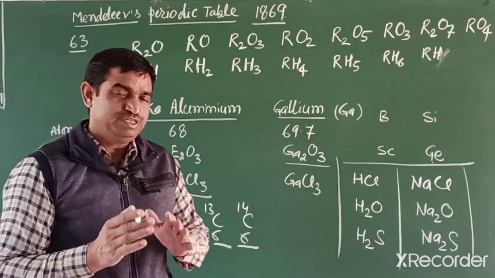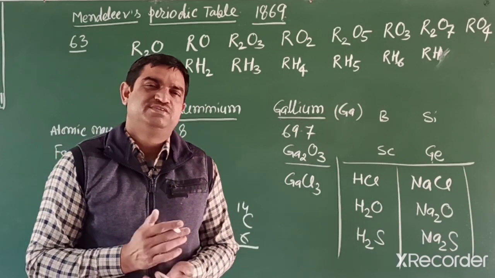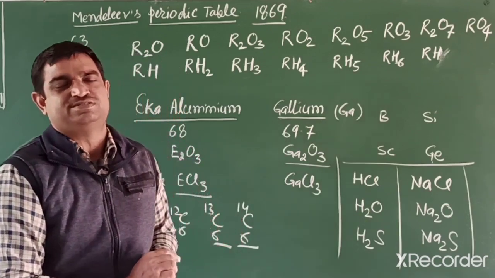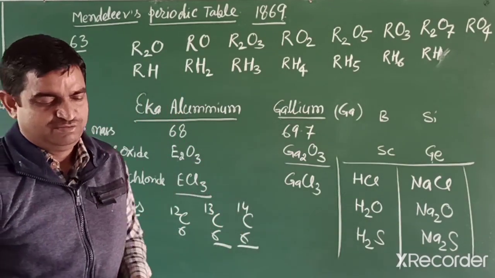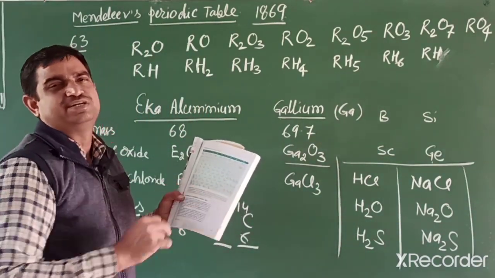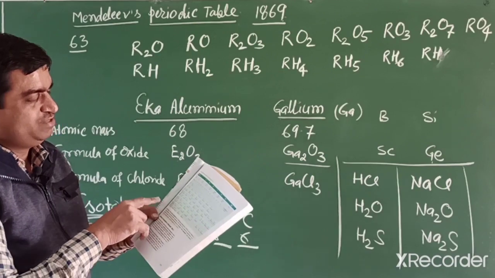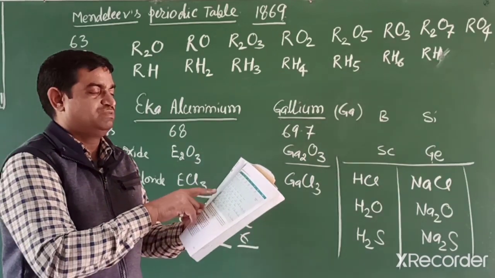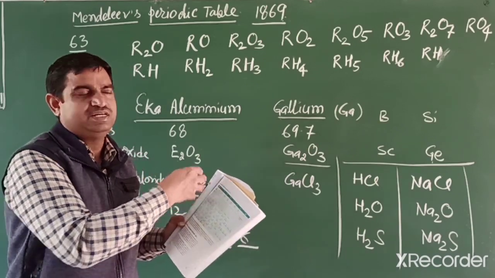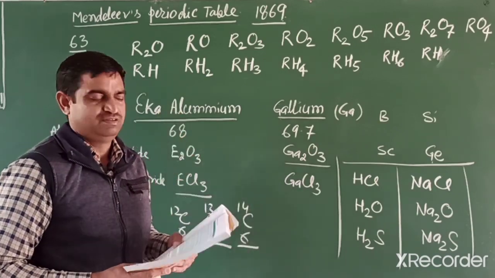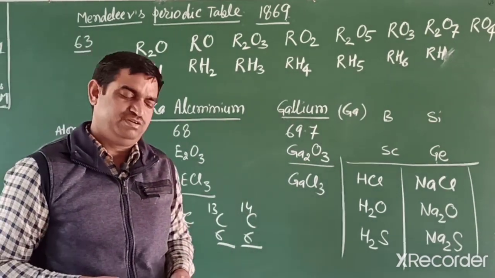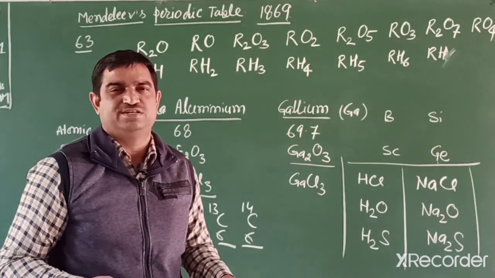Another, the third drawback or limitation we can say: between two elements, how many elements exist he could not identify, because in Mendeleev's periodic table atomic mass does not increase regularly. So between two elements like rubidium, strontium, yttrium, how many elements come, Mendeleev could not explain. These problems were removed in the modern periodic table, which we will discuss later on.